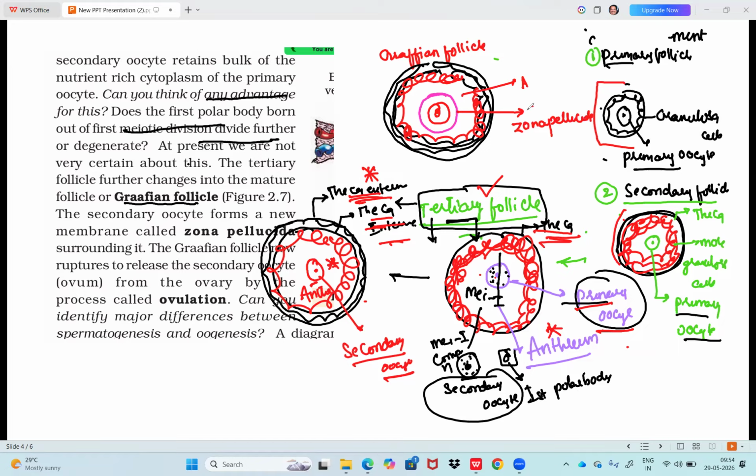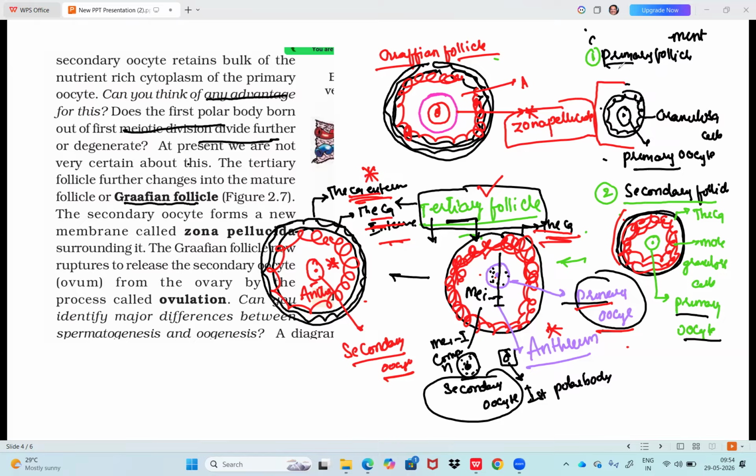So, what can be asked here if they want to ask along with the text? What is the additional feature in Graafian follicle? Zona pellucida, sir. There are so many others, but from the text angle, it is zona pellucida. Only zona pellucida, so you have to remember that. Whatever diagrams are required, I have shown here.